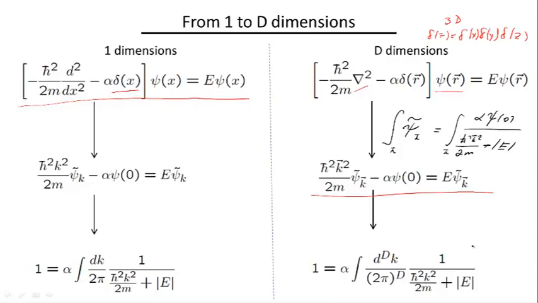The only difference is that the integral here is going to be over a higher dimensional space. It turns out that this difference, the fact that we are now integrating over a higher dimensional space, leads to very important consequences for the actual solution of this equation. Here we knew that no matter how small alpha is, as long as it's non-zero, we can always find an energy that would satisfy this equation.